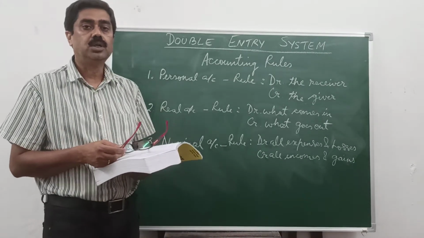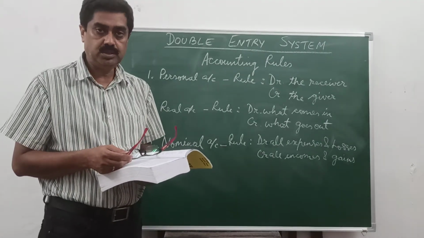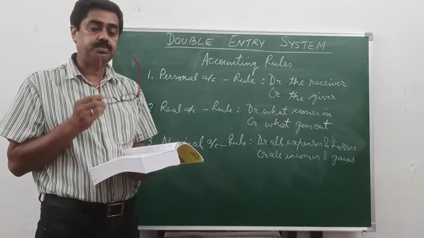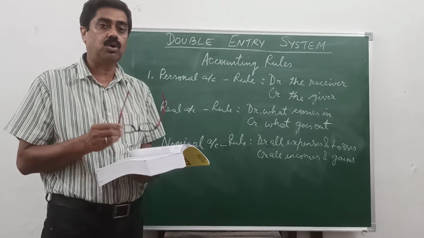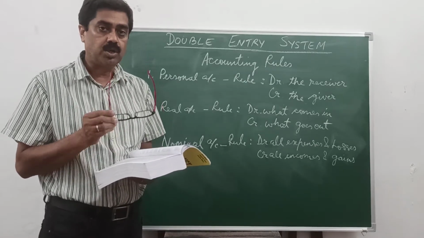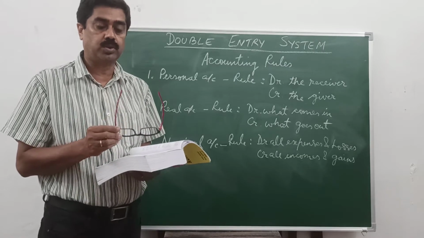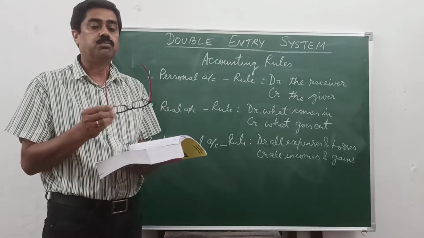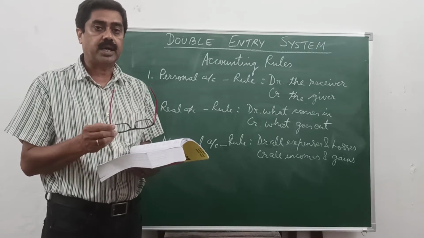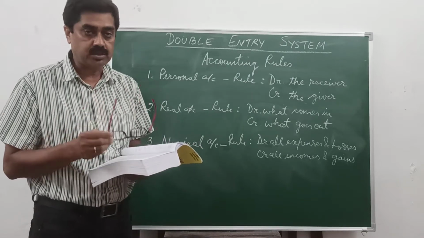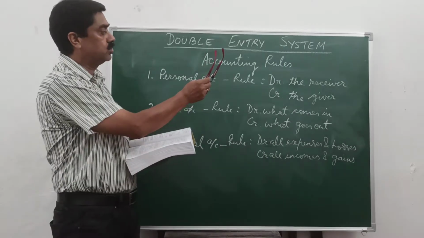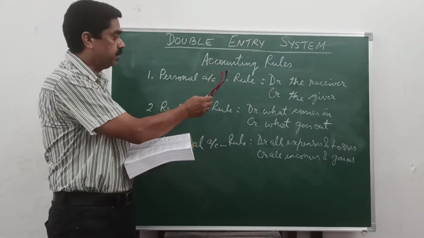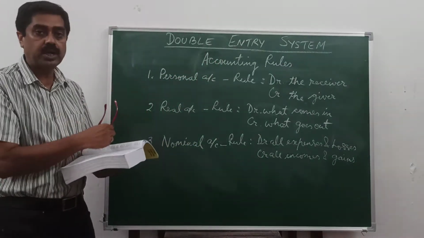For example, if you have paid cash to Mohan, you have to think the rule always, apply the rule always from the point of view of the business, not from the point of view of the proprietor or owner. So from business point of view, if you paid cash to Mohan, Mohan is receiving the money and cash is going out. Now it is not necessary that both the accounts should relate to personal account. One may be personal account and the other may be relating to real account.